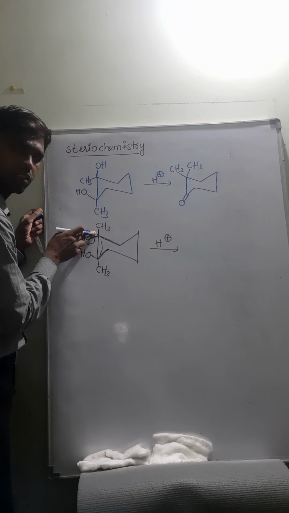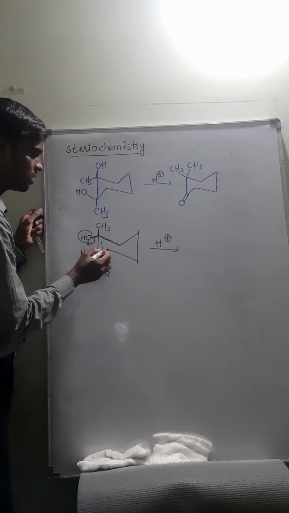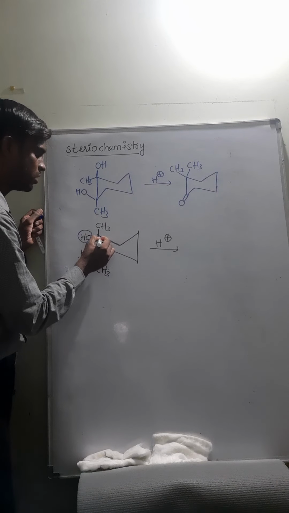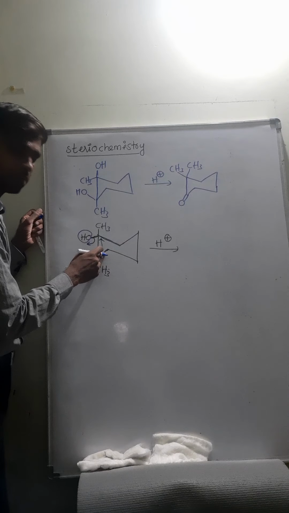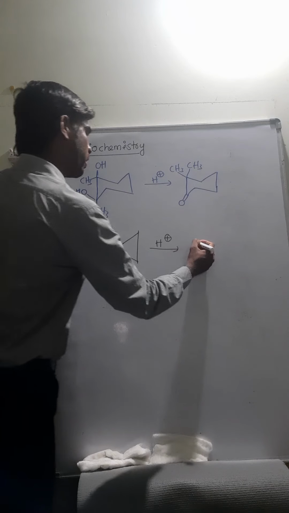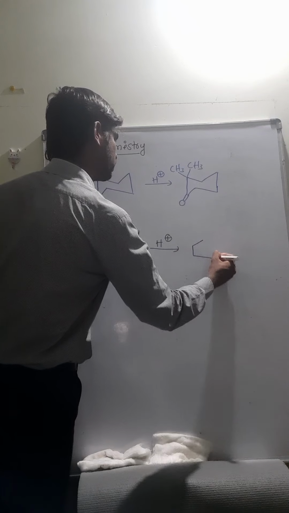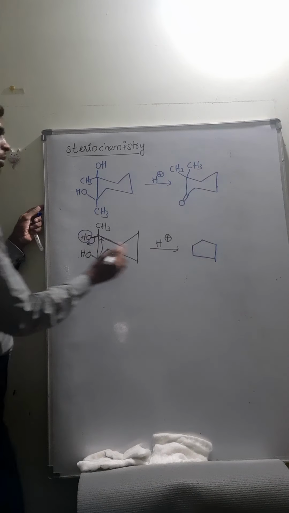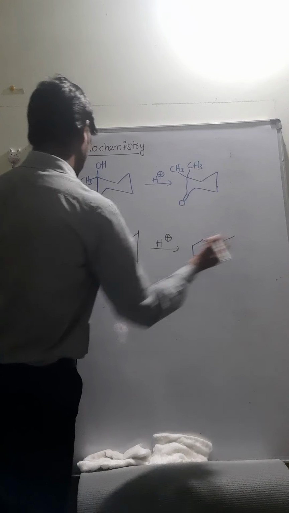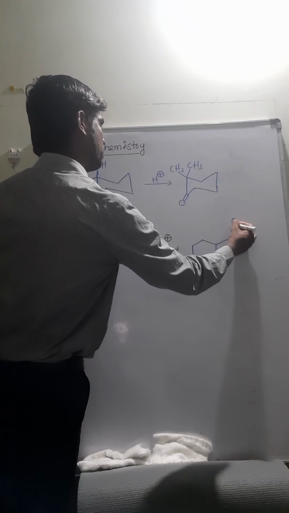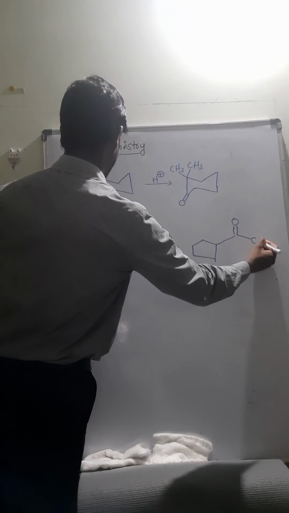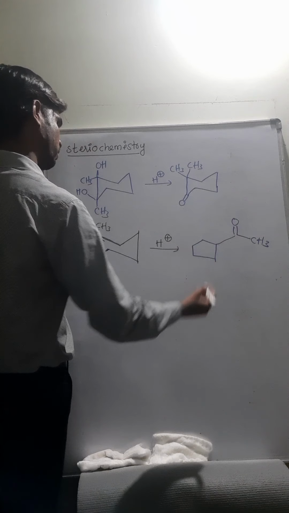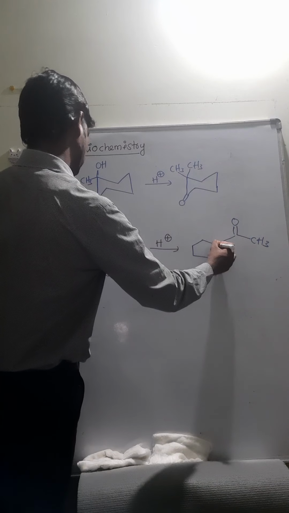The carbocation is generated at this carbon, which is stabilized by ring contraction. So a 5-member ring is formed. On the 5-member ring, another carbon is there, and a C double bond O, CH3 group is formed.